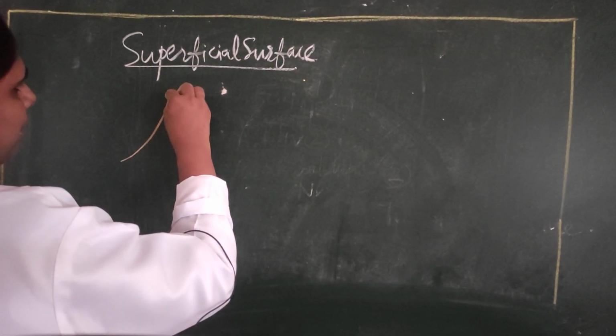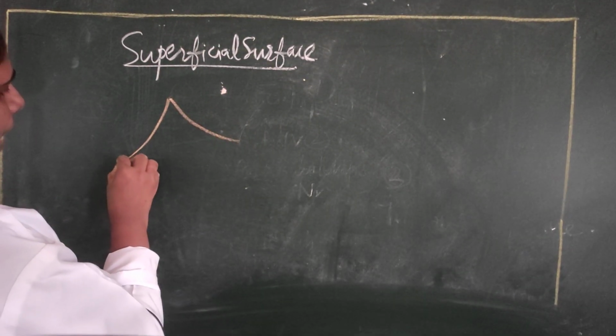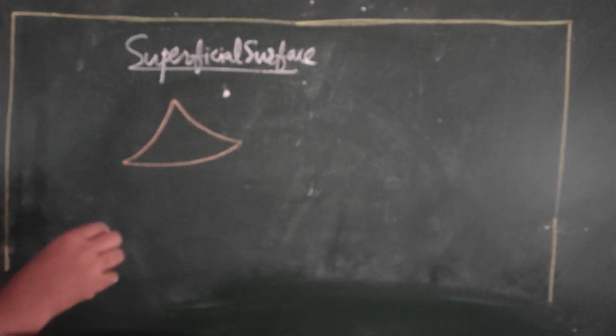If this is the posteromedial surface, and this is the anteromedial surface, then comes this, the superficial surface.